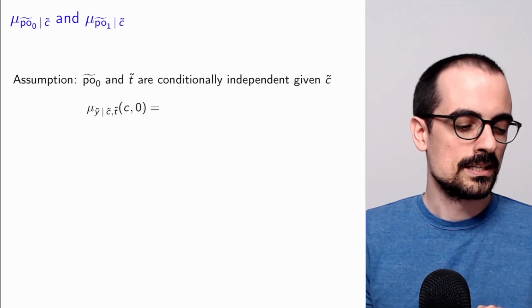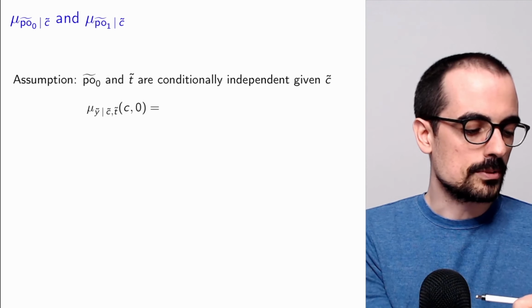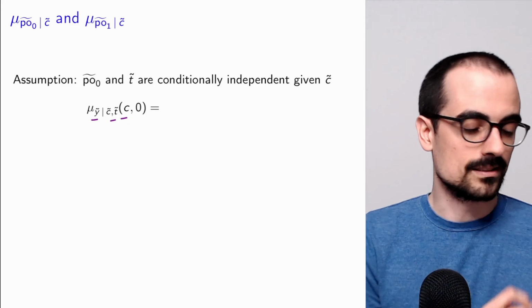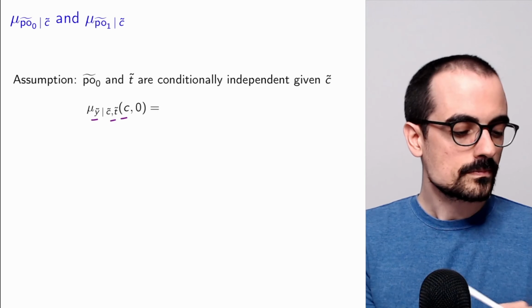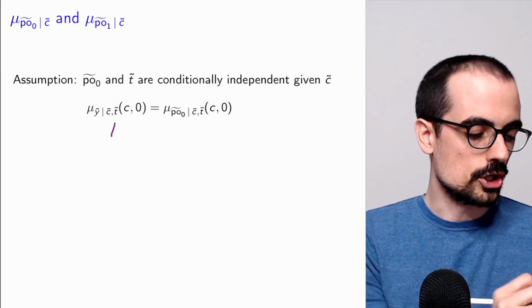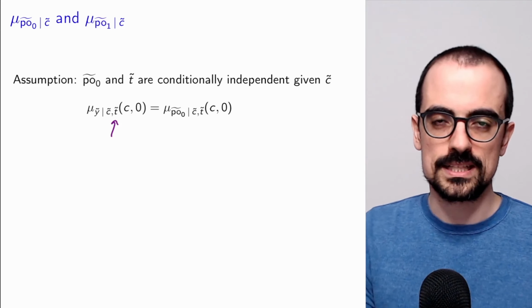So let's take a look. What I'm saying is the observed conditional mean given the confounder and the treatment is equal to, here we're in the case where we're not giving the treatment.